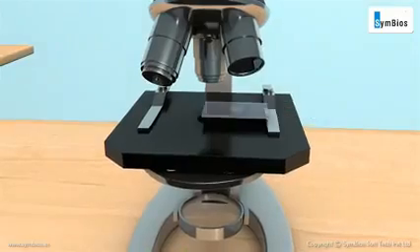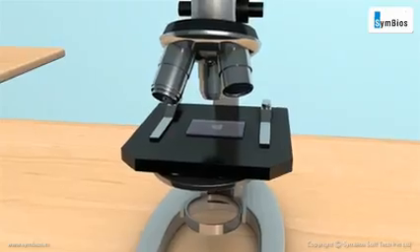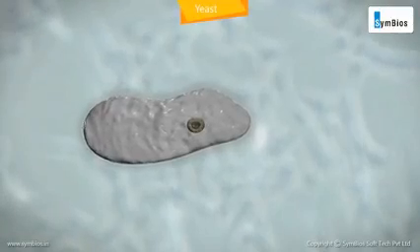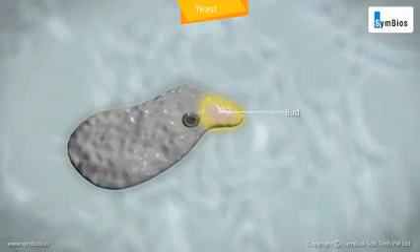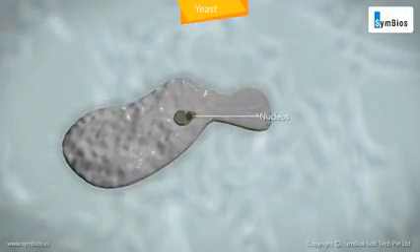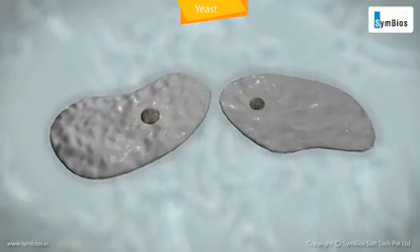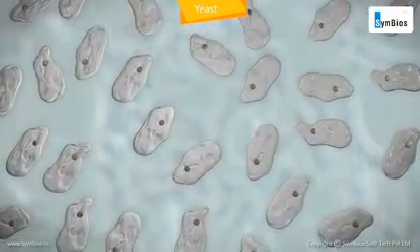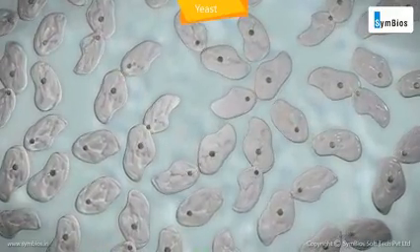If you view a solution of warm water, sugar, and yeast powder under the microscope, you will observe in yeast that a little cytoplasm accumulates at one end of the cell and the bud is formed. The nucleus divides into two and one of them enters the bud. In yeast, the buds form rapidly and create a chain of yeast cells if there is enough supply of nutrition.